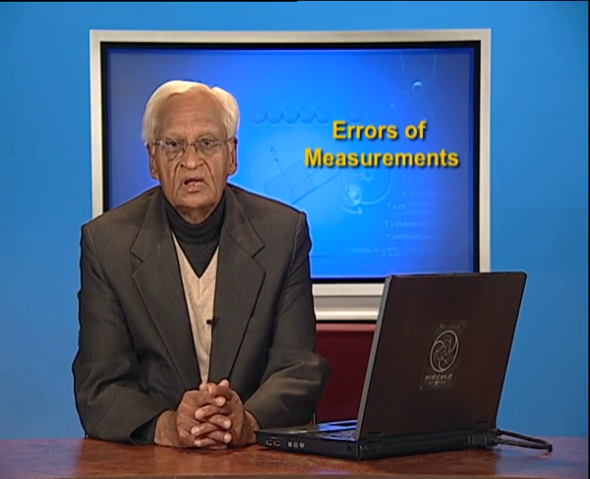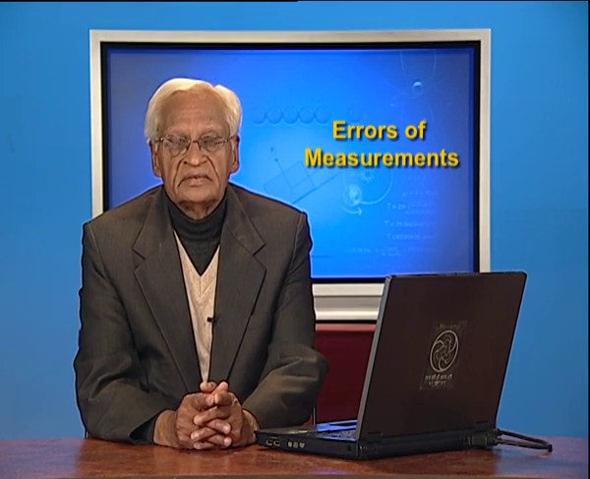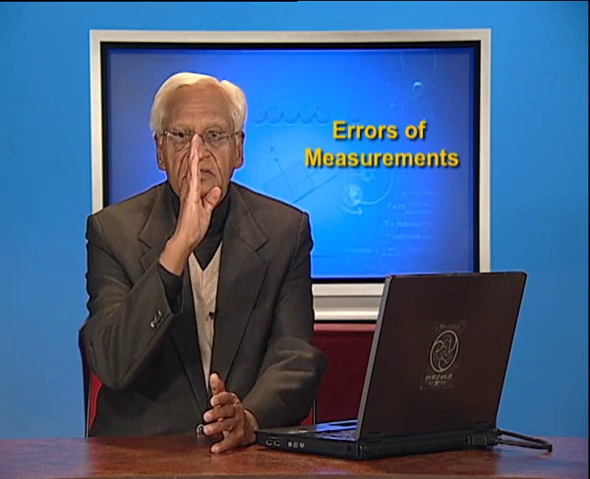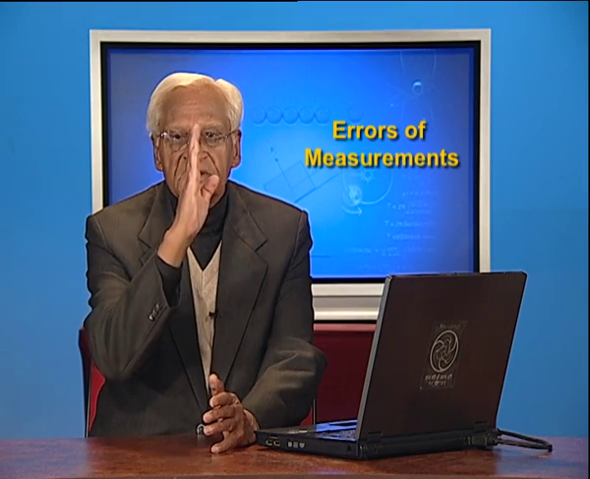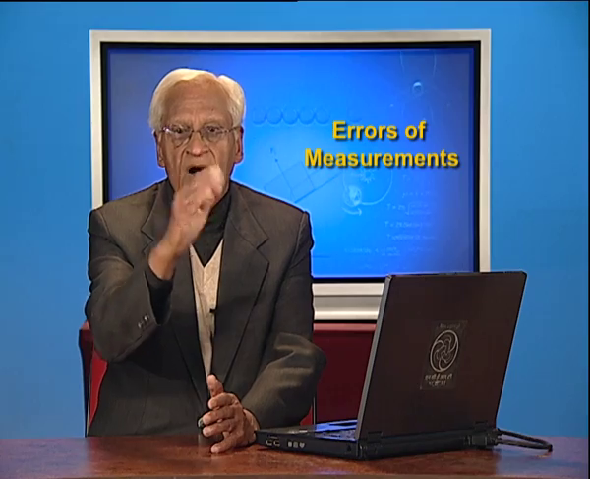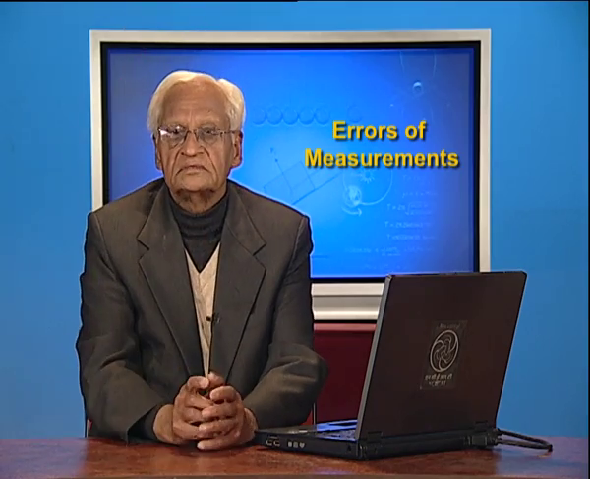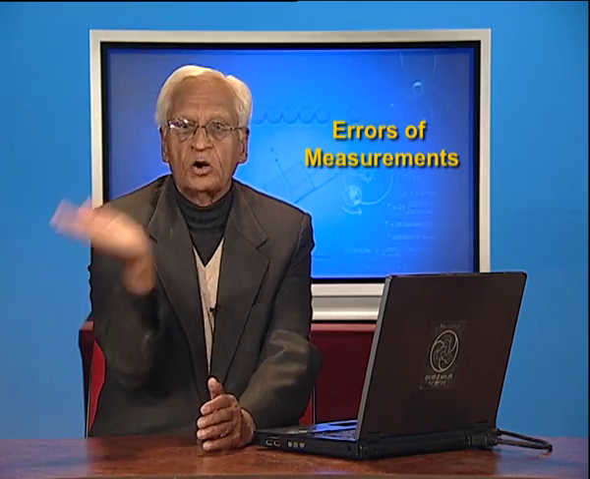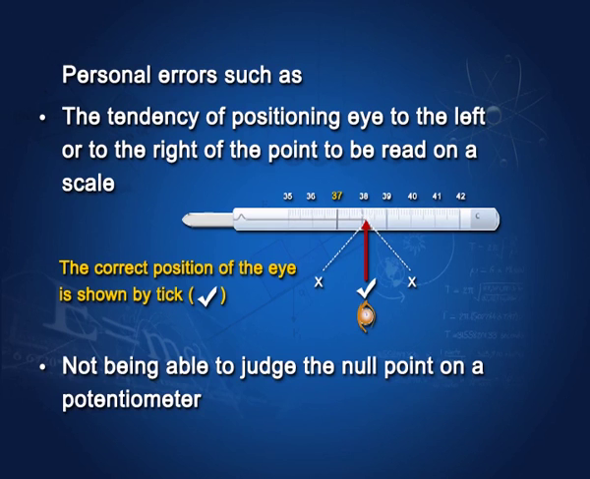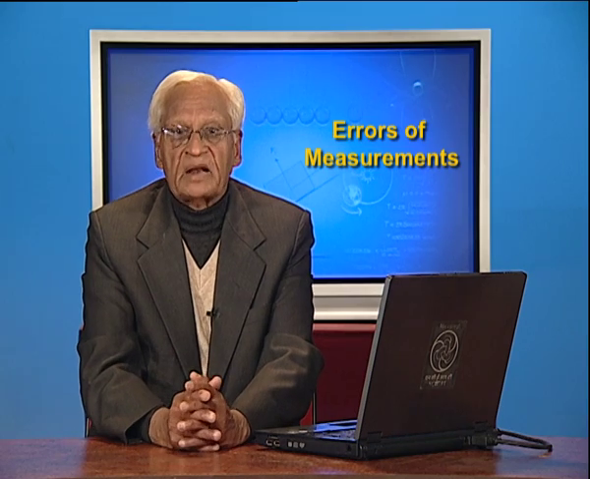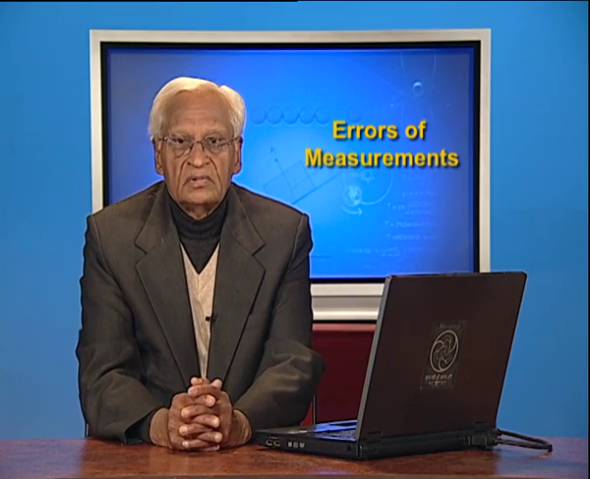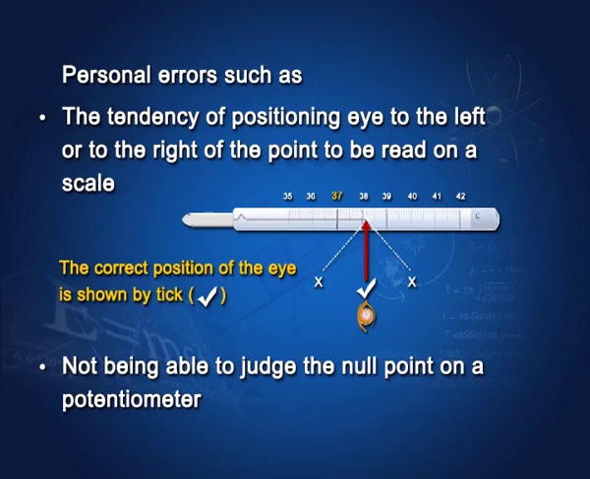Let me remind you, your teacher must have told you that the point that you have to read, your eye must be in line with that point or directly above that point. If you are to the left or to the right of that point, you will not be able to measure temperature correctly. In electrical experiments, for example, with the potentiometer, you may not be able to judge the null point properly. That can also cause personal error.